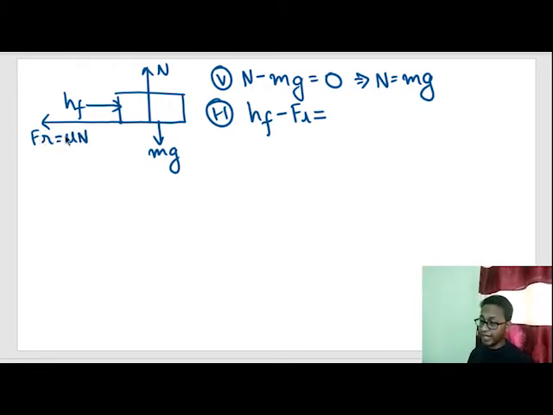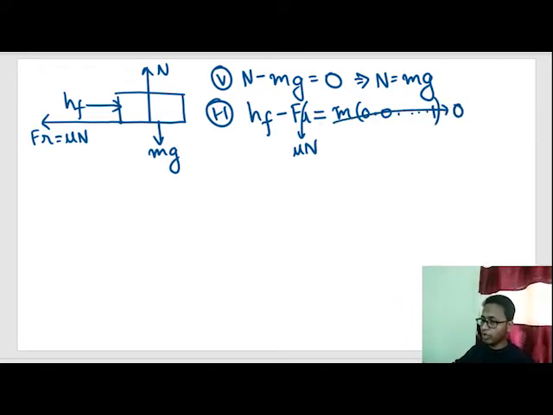If F exceeds this, that means if the F vector is greater than the vector summation of this vector plus this vector, the block starts moving. So in order to stop the block from moving, the maximum value of friction force will get applied, or the body just starts moving, m into 0.000001, that can be written as 0.